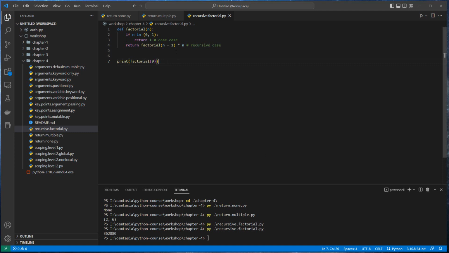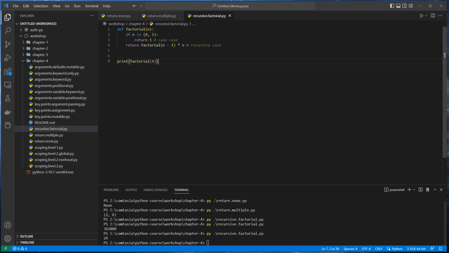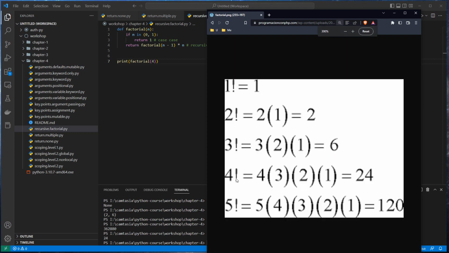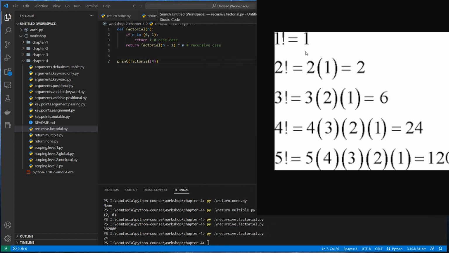Let's try with a short number like 4. So how does factorial work? We choose 4 factorial, so it's multiplying 1 times 2 times 3 times 4 that is equal to 24, and here we've got 24.